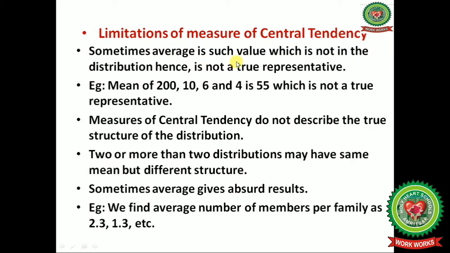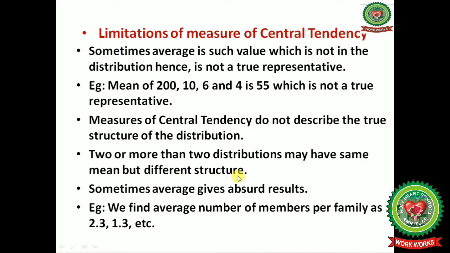Let us discuss limitations of measures of central tendency. Sometimes average is such a value which is not in the distribution, hence is not a true representative. For example, the mean of 200, 10, 6 and 4 is 55, which is not a true representative, as 200 is much bigger than the other values. So measures of central tendency do not describe the true structure of the distribution.